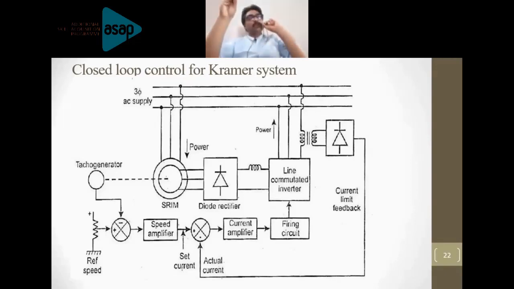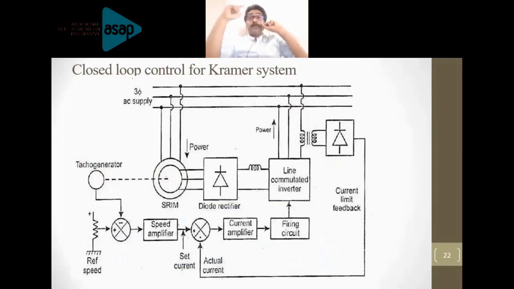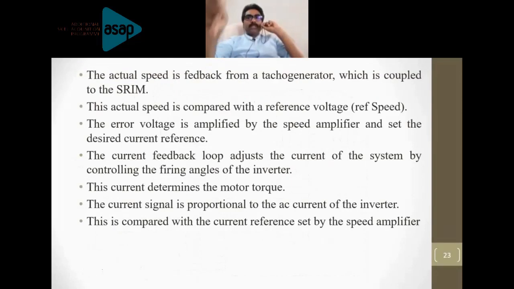That speed controller will serve the purpose of speed amplifier also, right? So here also you can write speed controller that is giving the output. The current limiter is not shown here. Then that is giving the set current or the reference current. You are measuring the current with the help of the current transformer which is connected there. Then current limit feedback is given through the uncontrolled rectifier to the comparator. Comparator is giving the current error that is given to the current controller.